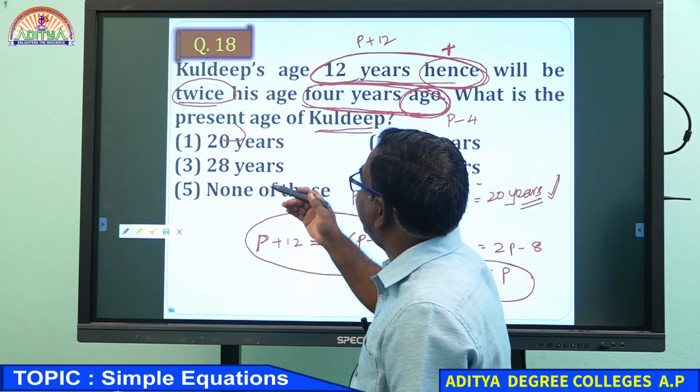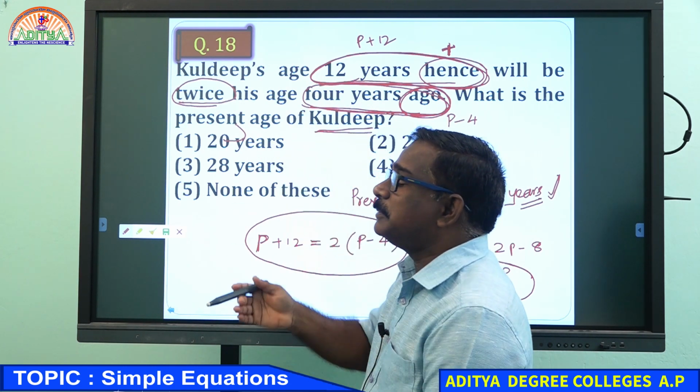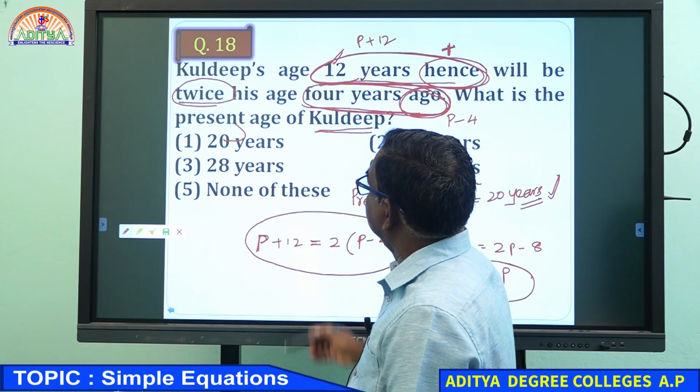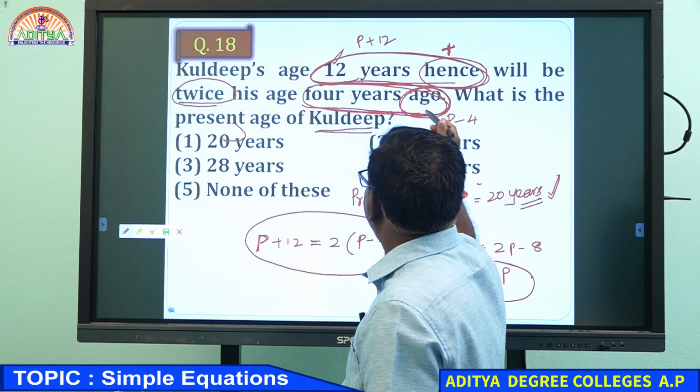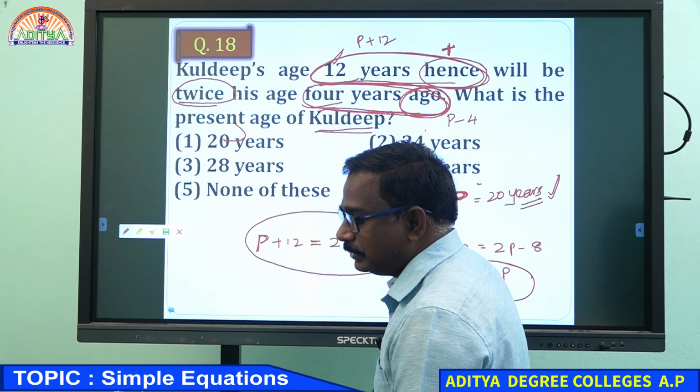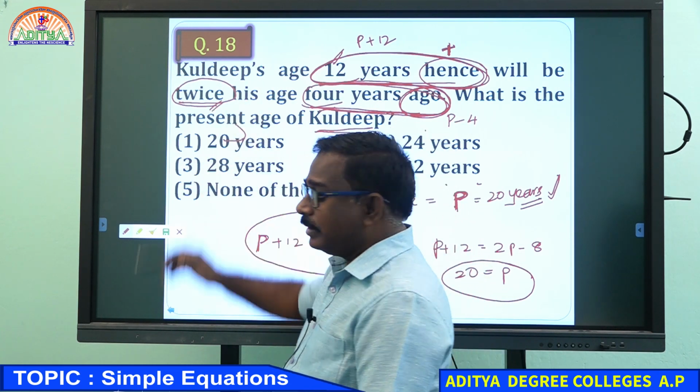For Kuldeep's present age, hence means present age plus the number of years given, and ago means subtract the number of years given from the present age. Any condition like this you can apply.